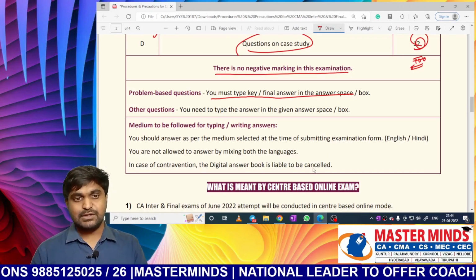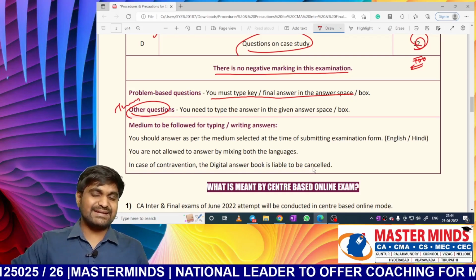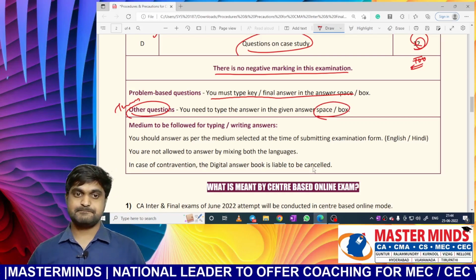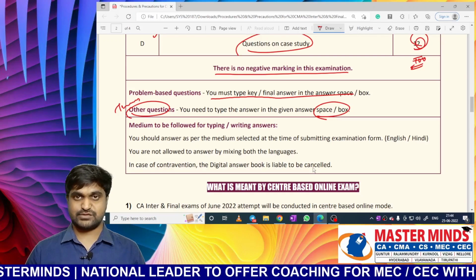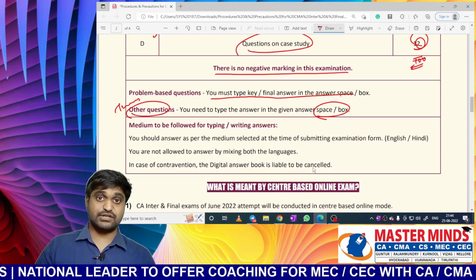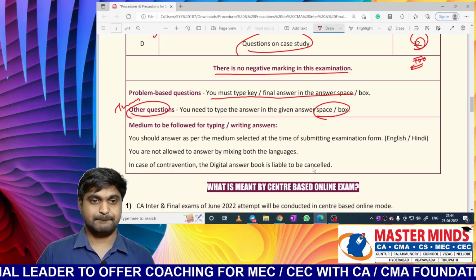Okay, then for other questions, nothing but theory questions, you should provide entire theory content in the space or box which is given on the screen. There is no exemption for theory questions. But for problematic questions, you can do your workings in rough papers which are issued by exam center and you can enter only the final answer on the screen.